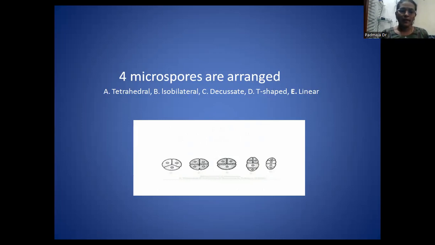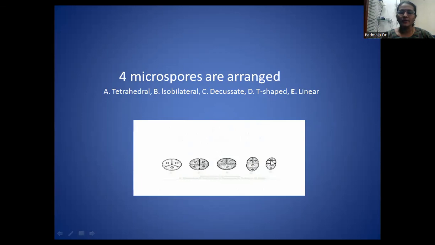And isobilateral. Isobilateral arrangement, here the upper two microspores and the lower two microspores. And decussate type. Decussate, in this one is towards this side and the one will be on the back side. And here this is the T-shaped. In T-shaped, up to, and the two will be down. It is looking like a T.